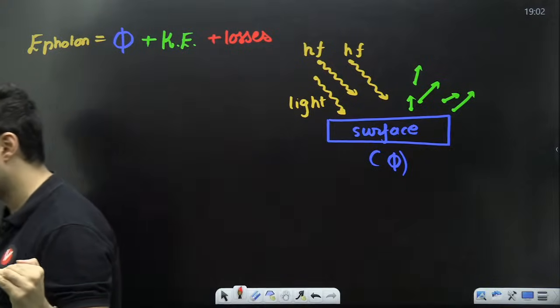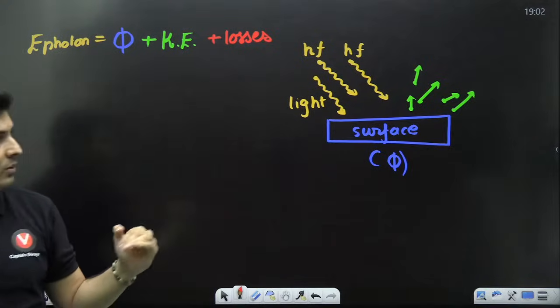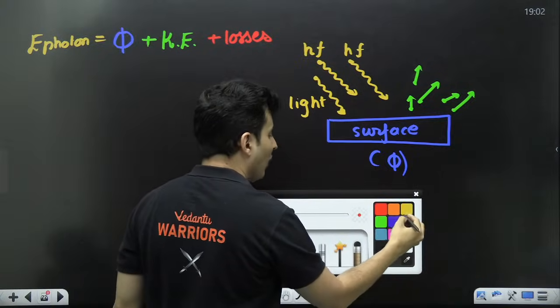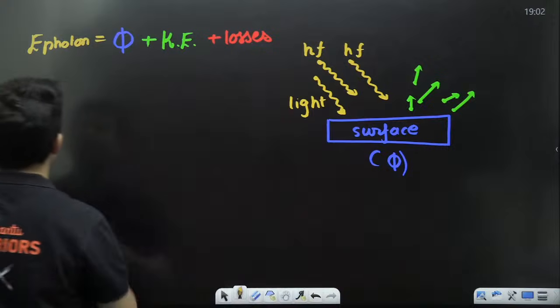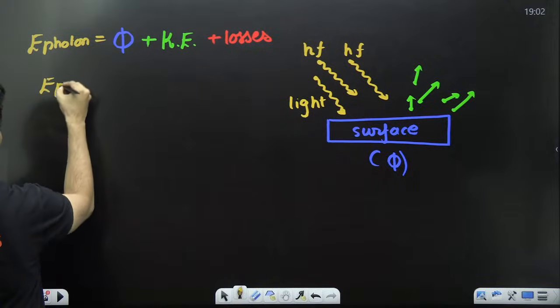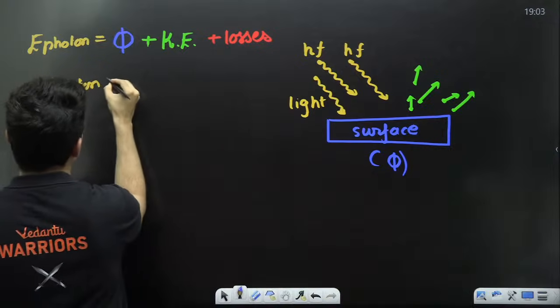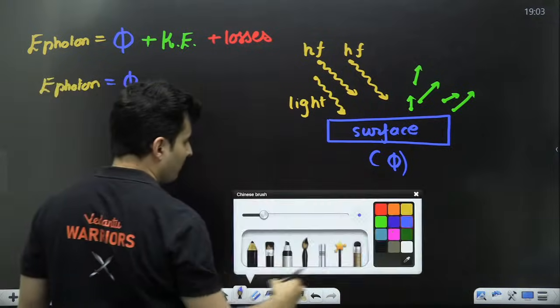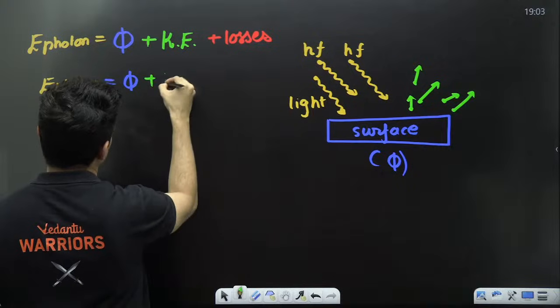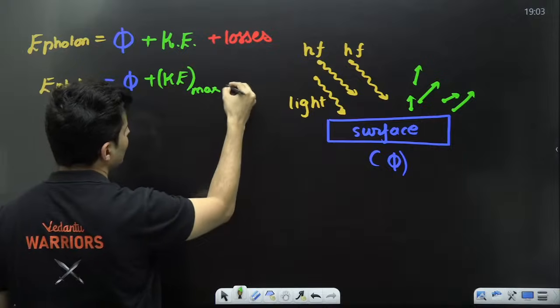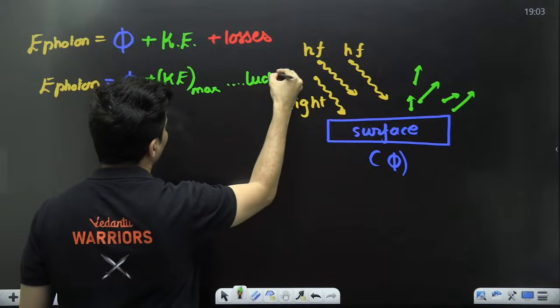Put it up in the chat box, my dear warriors. Obviously, it will be least. So, for the luckiest electron, this is the equation that will be valid. Energy of the photon will be nothing but the work function plus the maximum kinetic energy. This is for that lucky electron.